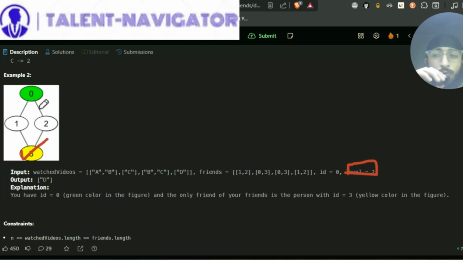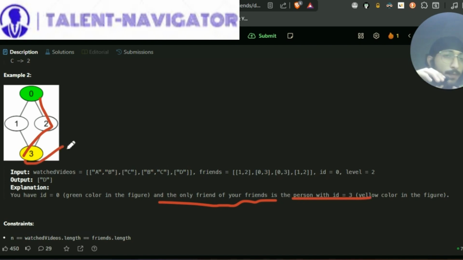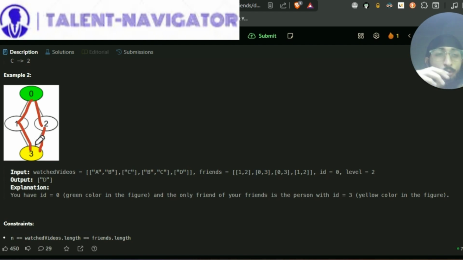So since level is equal to 2, we have a distance of 2 from both these edges. The friend of friends we are getting is only the person with ID equal to 3, that is this level. So you can see that we are going level wise, right? That basically gives rise to how we approach the problem.